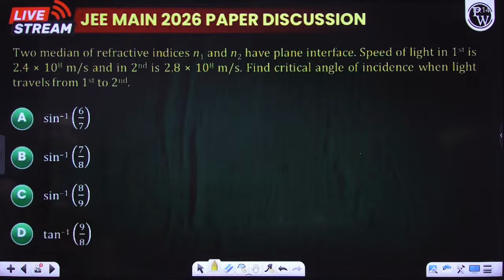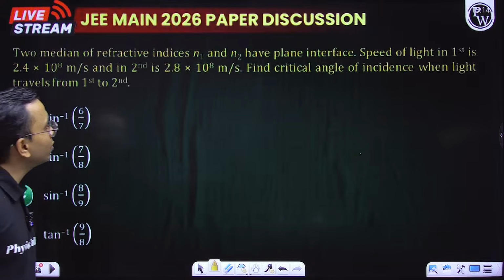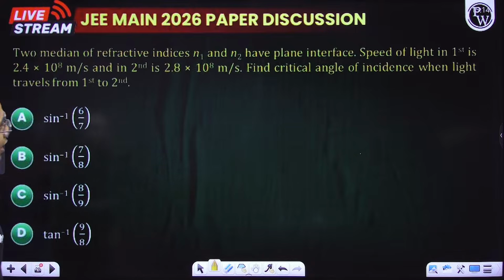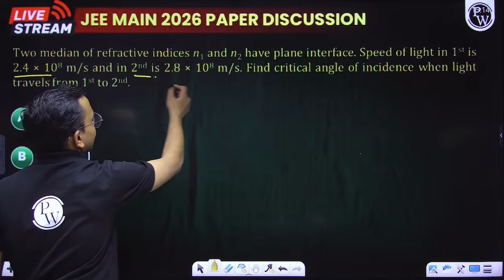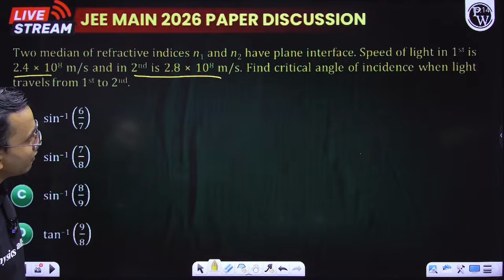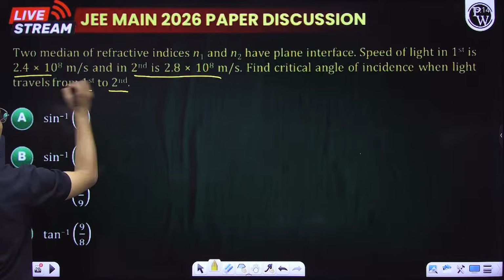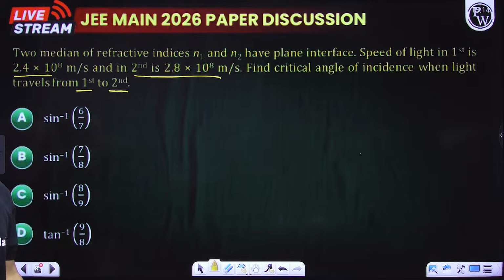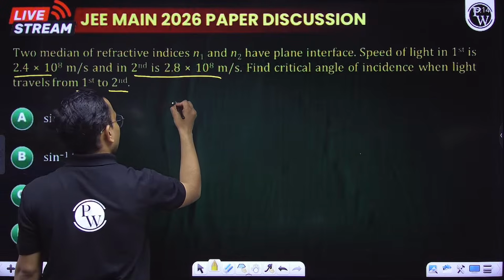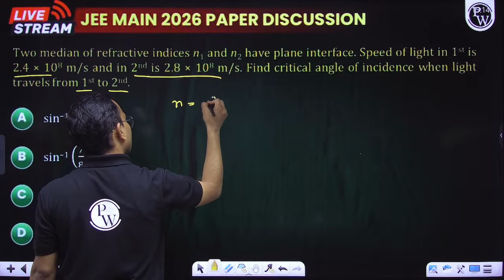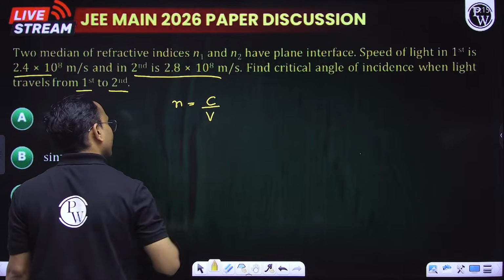Okay. Two media of refractive indices n1 and n2 have a plane interface. Speed of light in the first is this and in the second is this. Find the critical angle of incidence when light travels from 1 to 2. First of all, let us find the refractive index. We know refractive index is equal to speed of light in vacuum divided by speed of light in the medium.